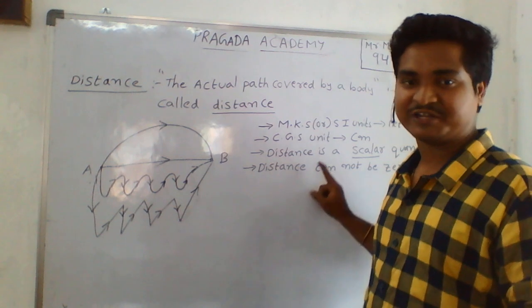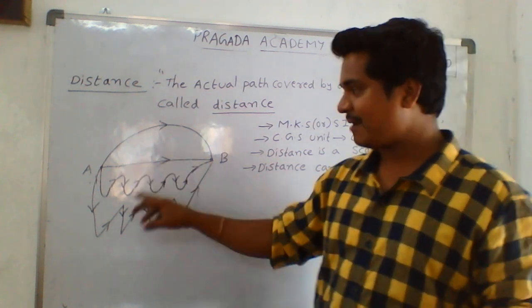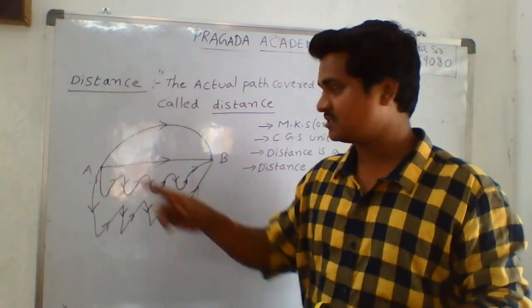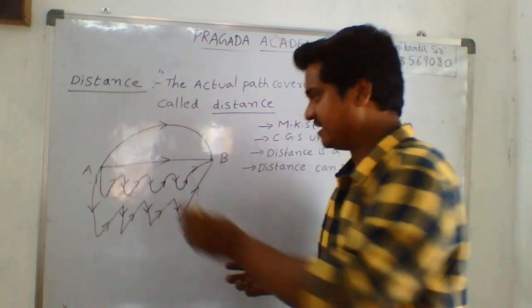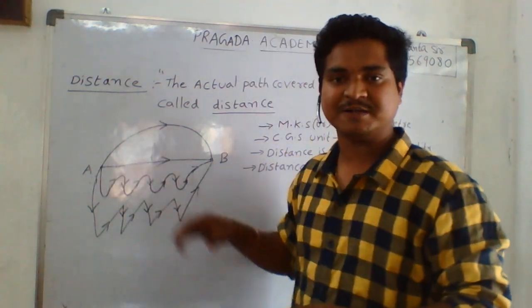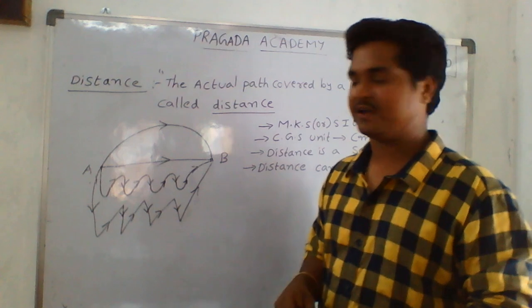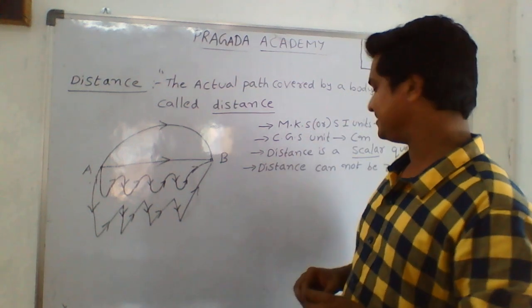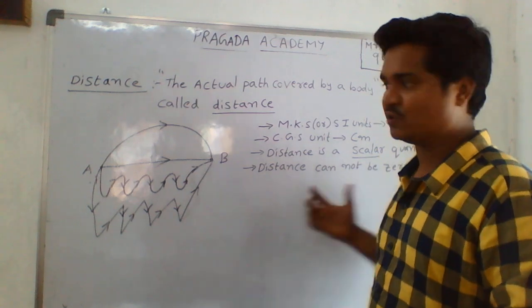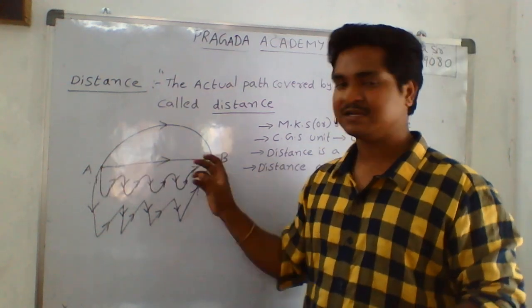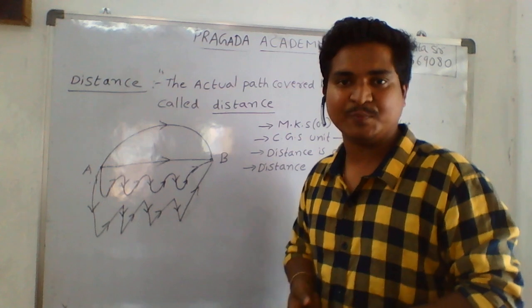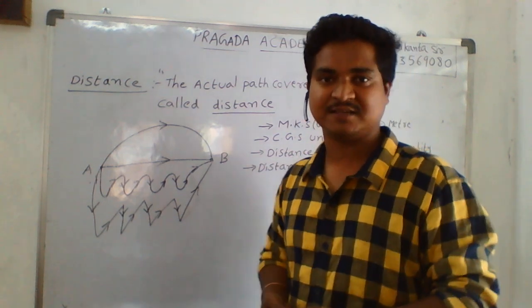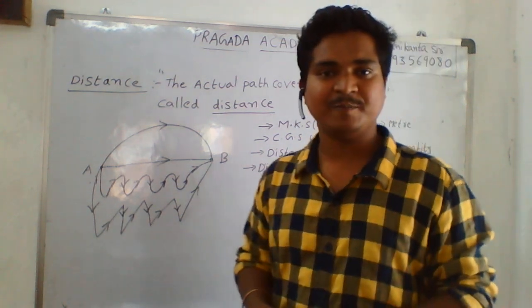Distance is a scalar quantity. Why? Because it has only magnitude. It does not depend on direction. It does not move in a particular direction; it can move in any direction. Only magnitude it has. The MKS unit of distance is meters, and the CGS unit is centimeters. Distance cannot be zero. If a body travels from A to B, it covers some distance, either 2 kilometers, 3 kilometers, or 5 kilometers. That's why distance cannot be zero.